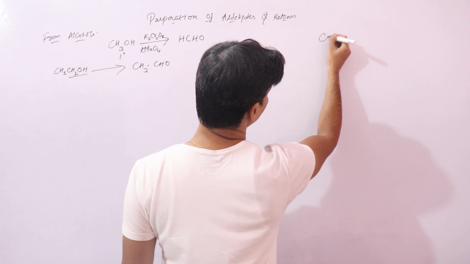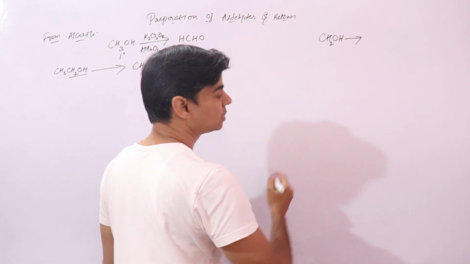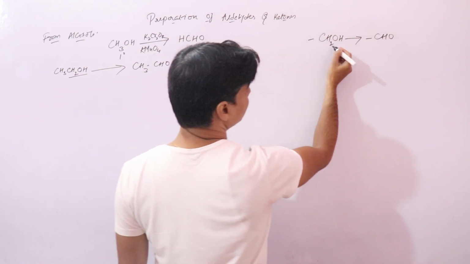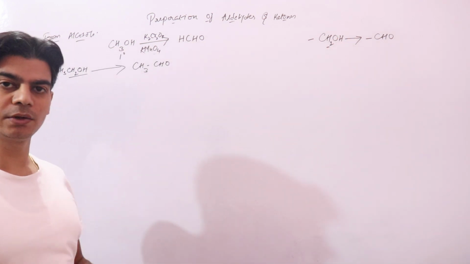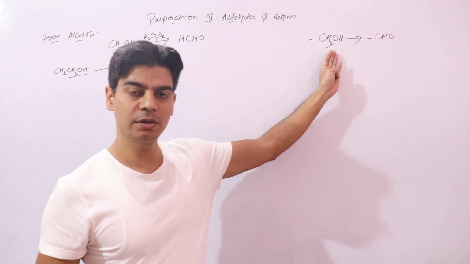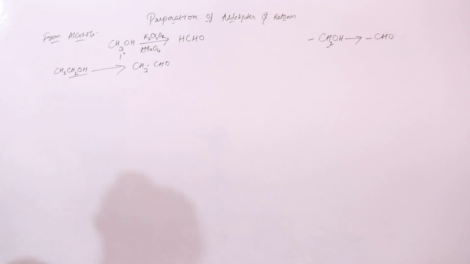So in this reaction, CH2OH will get oxidized to CHO. Your hydrogen atom has reduced. Removal of hydrogen atom is basically your oxidation. So your primary alcohol is getting oxidized to an aldehyde group. This is what we are doing here.